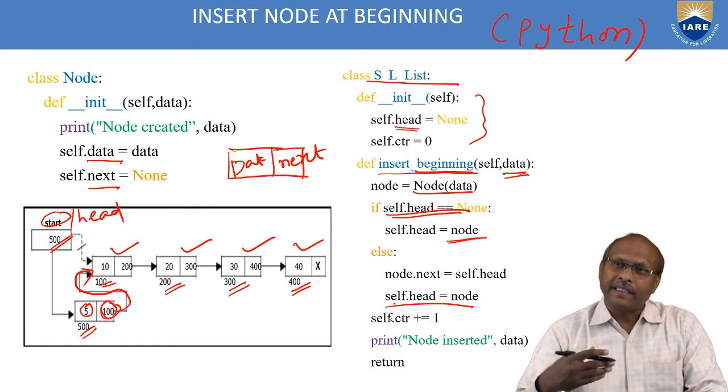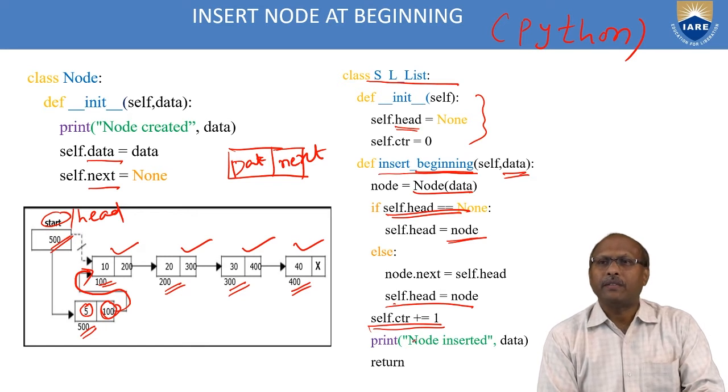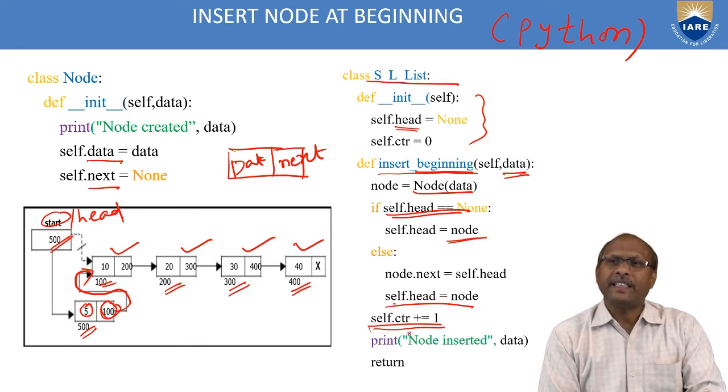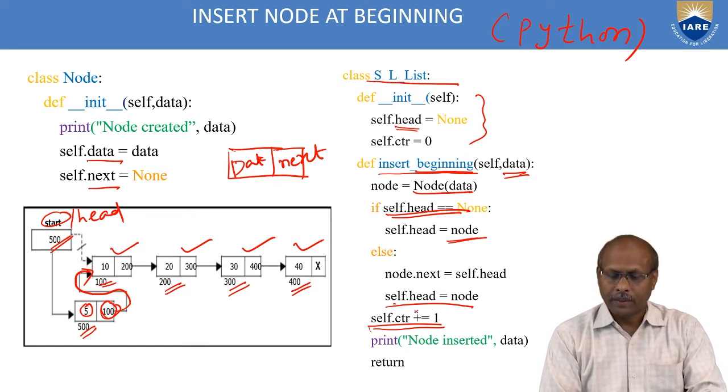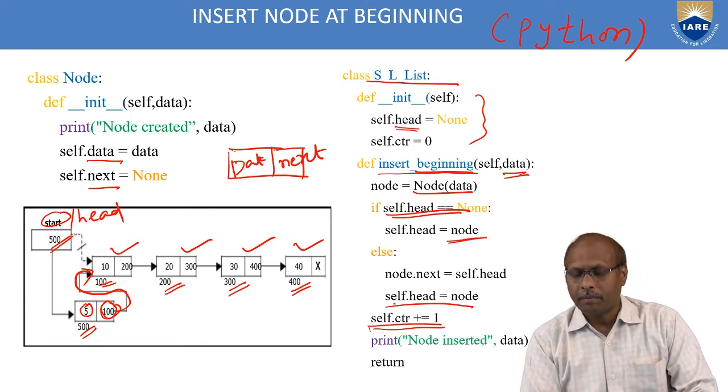Now after inserting a node, every time the counter has to increment. Counter is incremented to 1. So now the node is inserted at the beginning. So this is the code for inserting a node at the beginning.